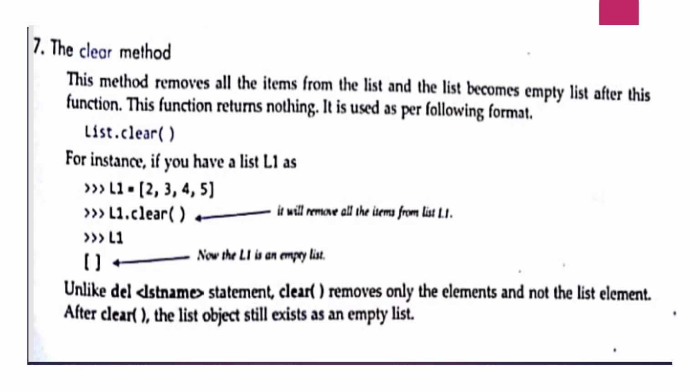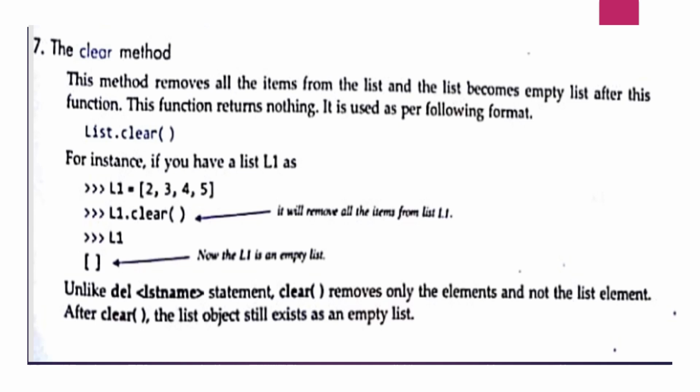In the example you can see you have a list L1 and the elements are 2, 3, 4, 5. L1.clear, and if you execute you will see all the elements are removed, but you will see the sign of an empty list. That means you have a list L1 but it contains no elements.